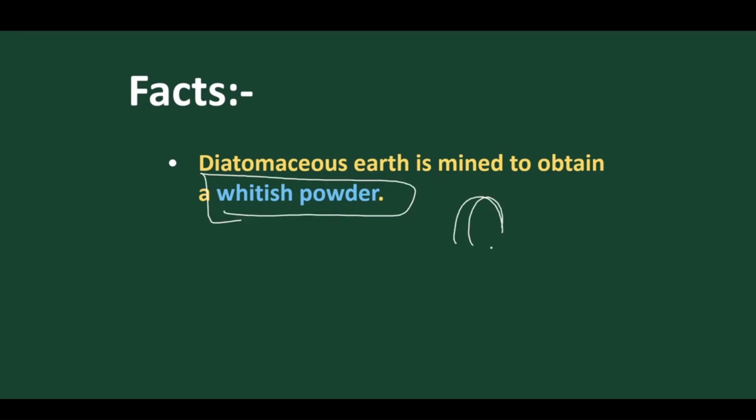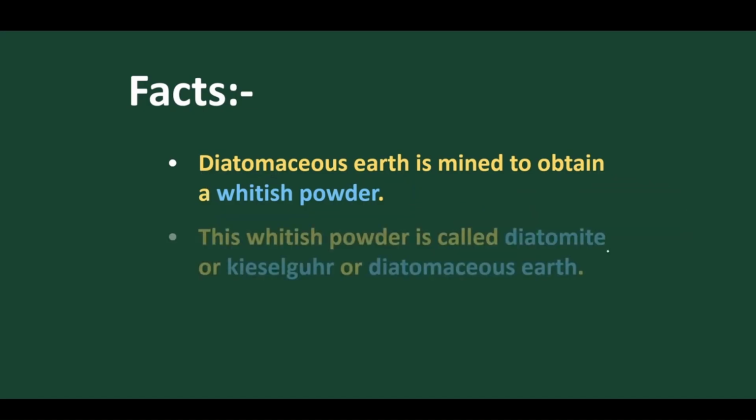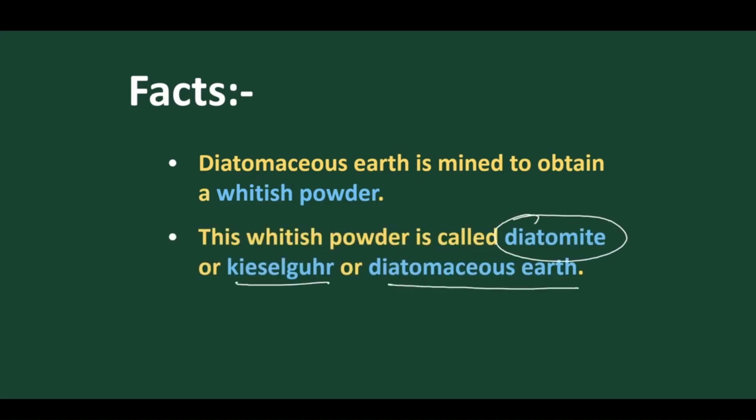For economic importance, we extract it from the bottom of the sea as a white powder-like structure. This white powder is called diatomite, diatomaceous earth, or Kieselguhr.